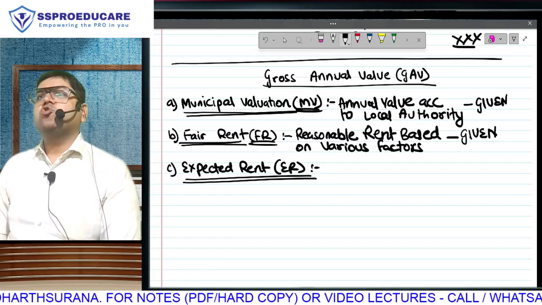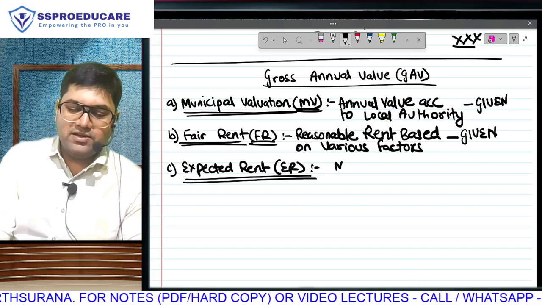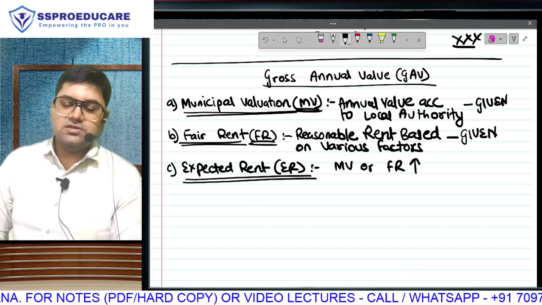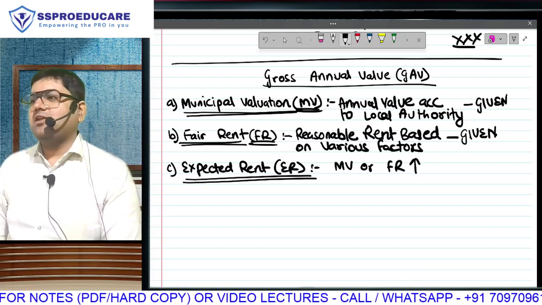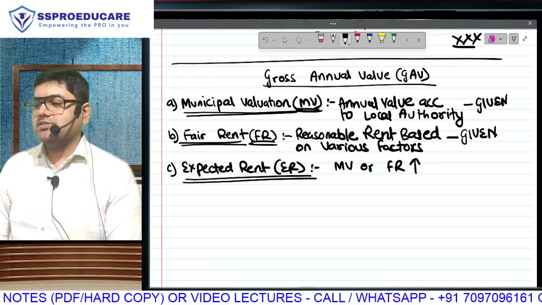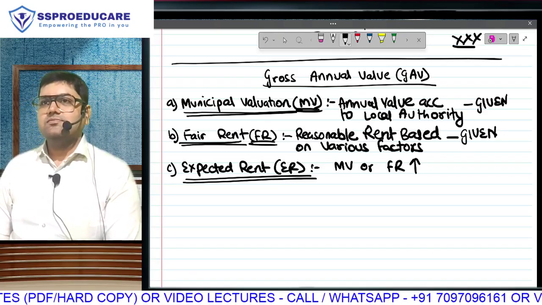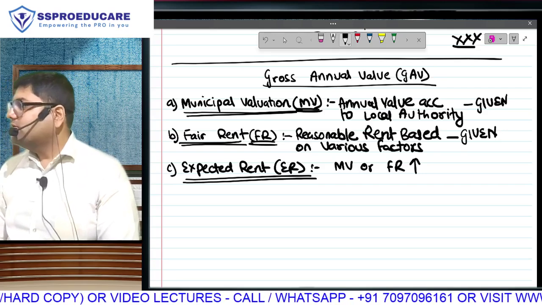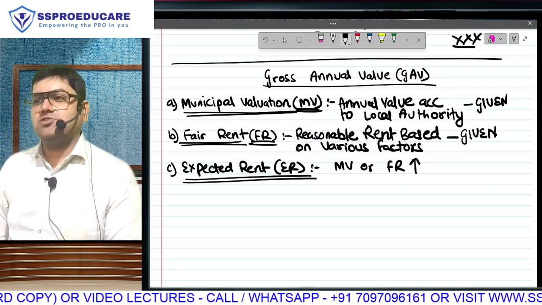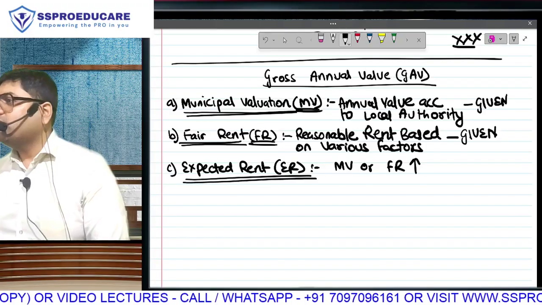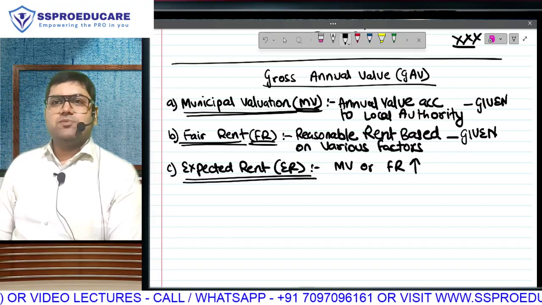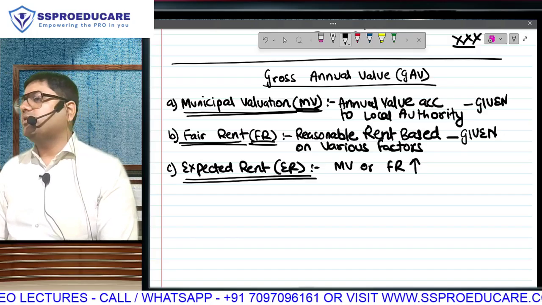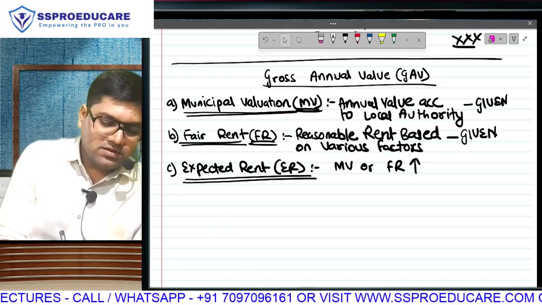of any house owner. Municipal valuation or fair rent, whichever is higher. Understood? So what have you done till now? Don't say, sir, I've chosen whichever is higher. You have not done anything. Municipal valuation given, fair rent given, expected rent is going to be whichever is higher.